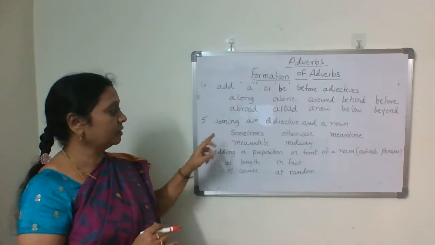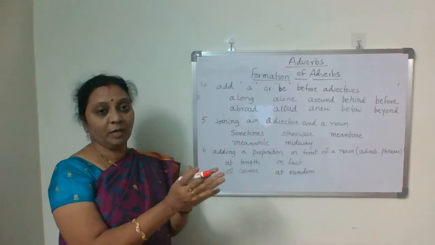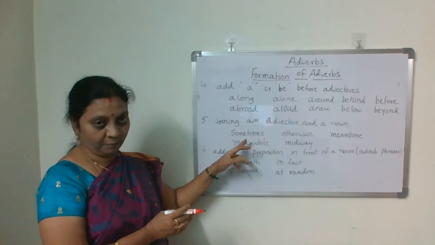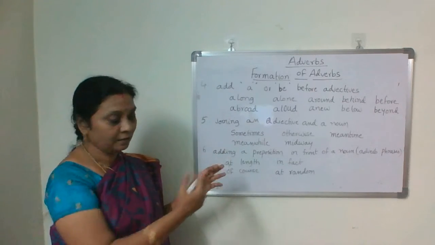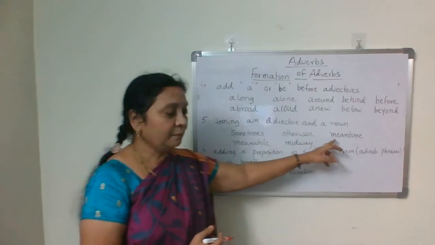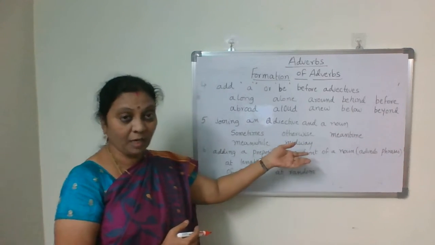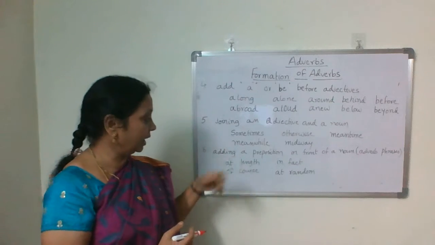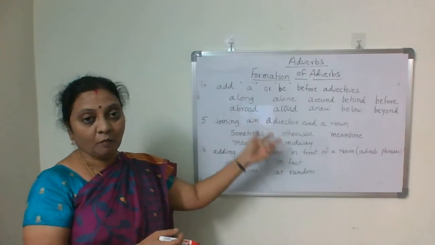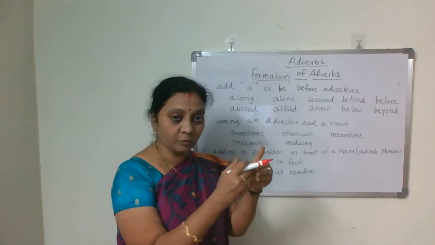The next one is joining an adjective and a noun. If you join them, it becomes an adverb. Sometimes, some plus times. Otherwise, other plus wise. Meantime, mean plus time. Meanwhile, mean plus while. Midway, mid plus way. So these are formed by joining an adjective and a noun.